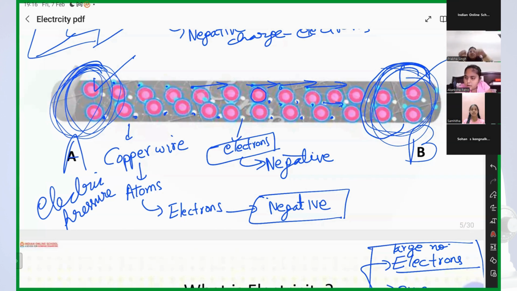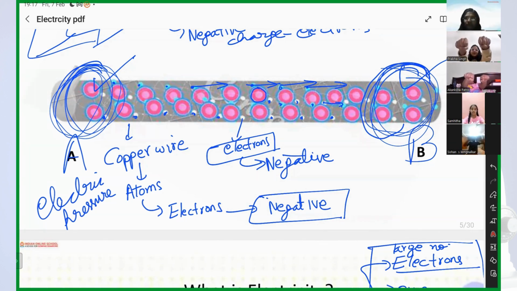But if electric pressure at one terminal increases and electric pressure at another terminal decreases, then what will happen? Electrons will start flowing from high electric pressure to lower electric pressure. Got it? Yes, ma'am. Okay.